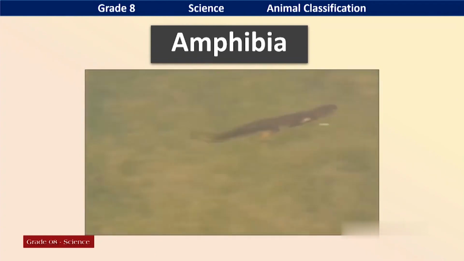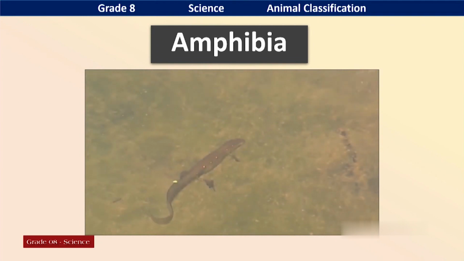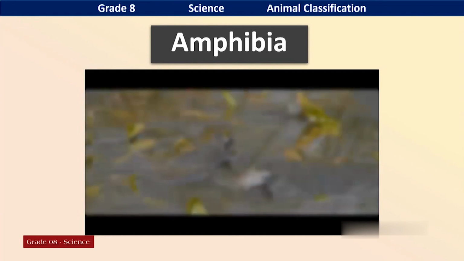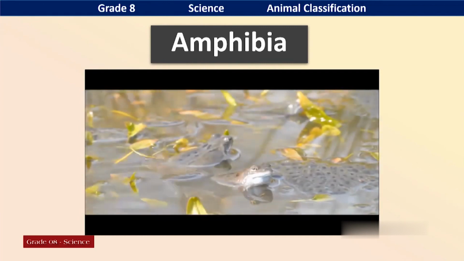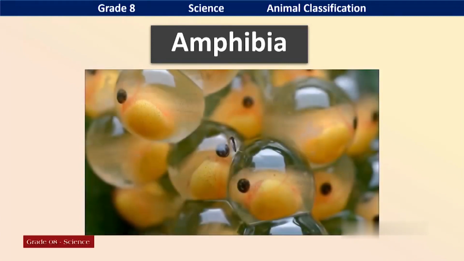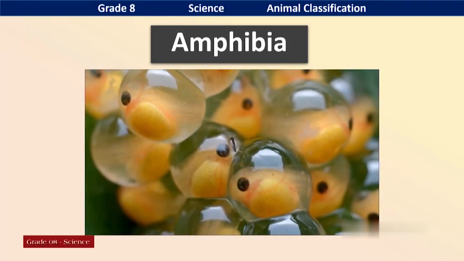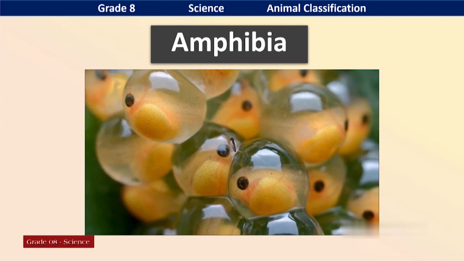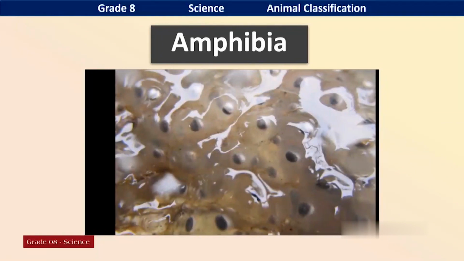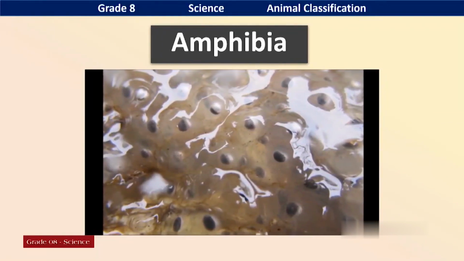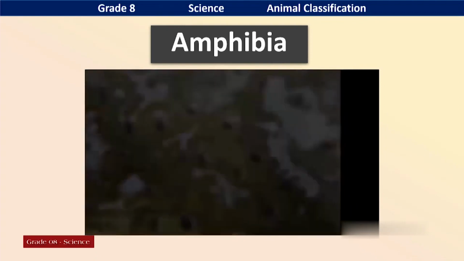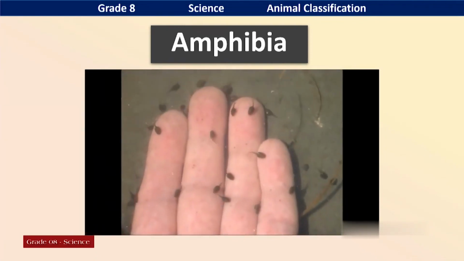This is also a salamander. Frog, toad and salamander are the three main creatures in amphibia. What are the special features of amphibia? They lay eggs in water. They need water to complete their life cycle.